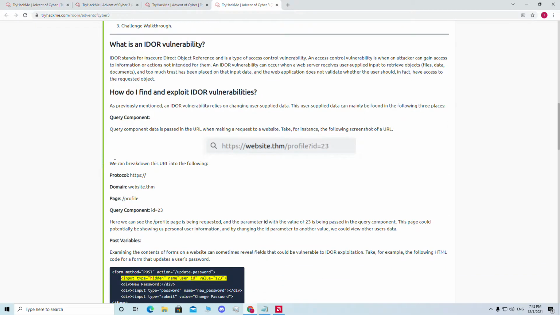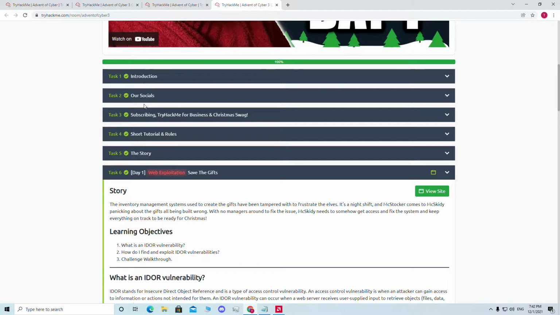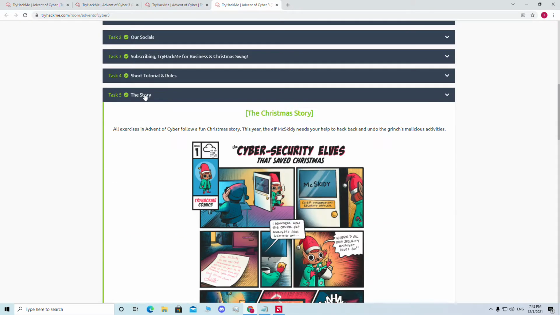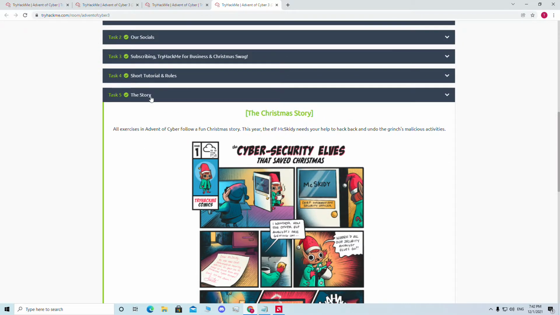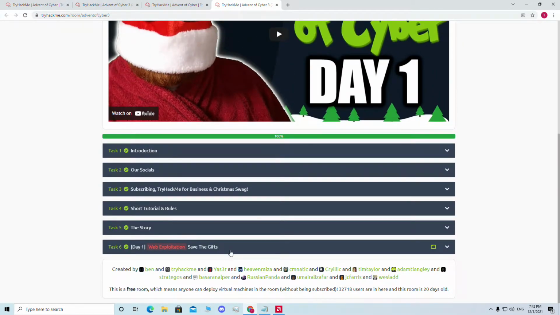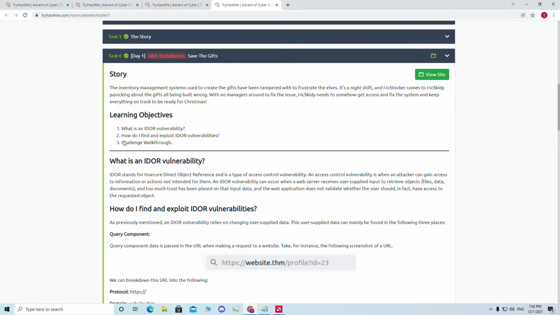Now let's get into the real challenges. First we will see the challenge of the day. This is the introduction, and it is based on a story. I'll tell you the story. All the day one challenges are about the IDOR vulnerability. These are the learning objectives: we will learn what the IDOR vulnerability is, which I already explained, how you can find IDOR vulnerabilities, and then the challenge.